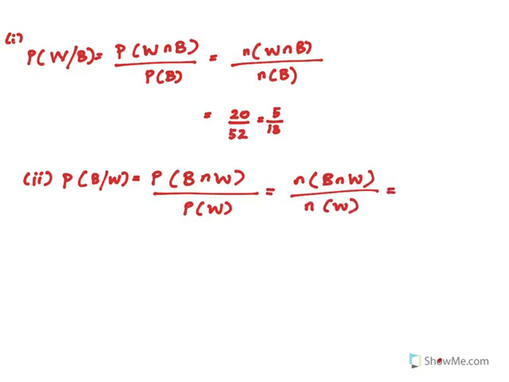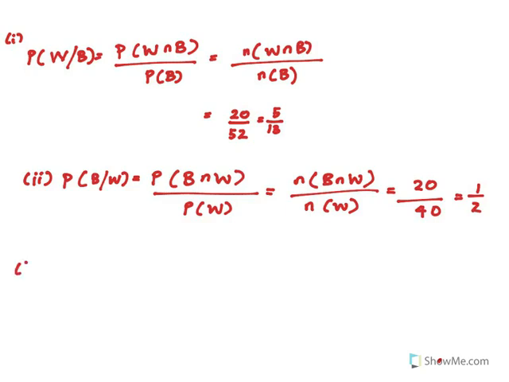The number of ways for biology and women is what we found earlier, just 20. The number of women in total is 40, so the answer is just a half.